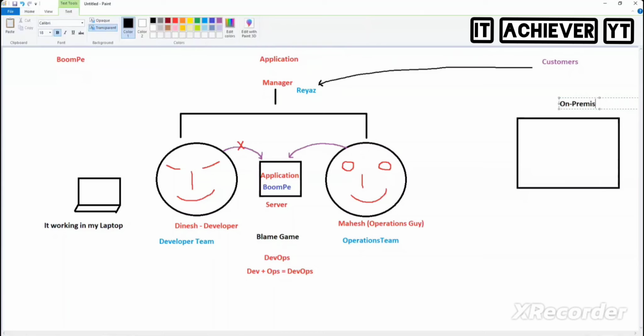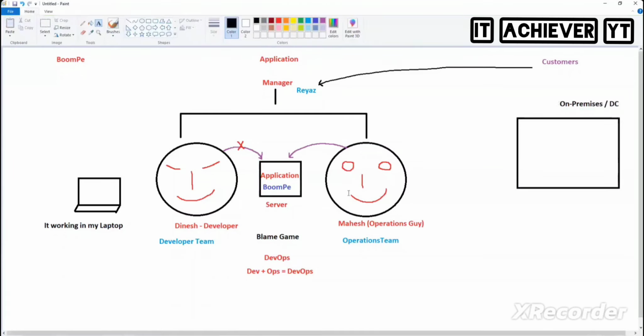Data center. What do we have here? On-premises, we have our data center. All these DevOps people, operations people, they're setting up all the servers here, and developers are also developing the application in my data center. So all these DevOps people are connecting to my on-premises and doing the deployments. Yes or no? They're doing the deployments.